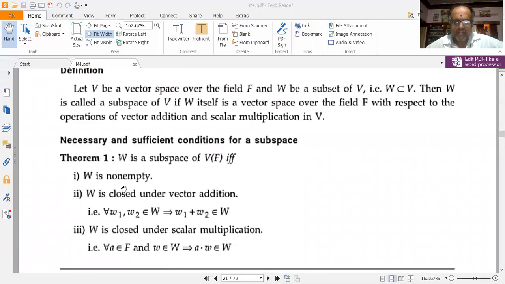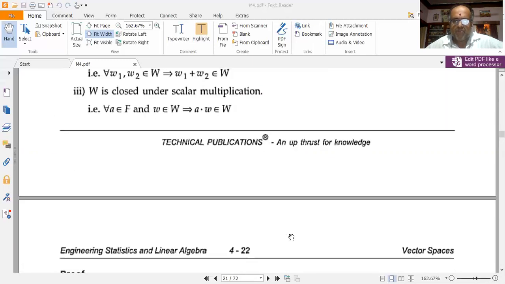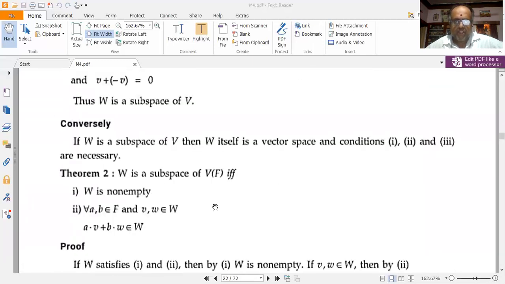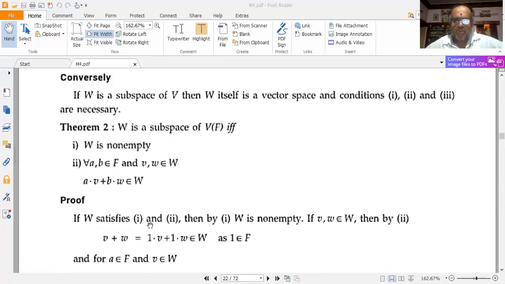These three conditions, W being non-empty, W being closed under vector addition, and W being closed under scalar multiplication, are necessary. This is mathematically stated as: if capital W is a vector subspace of V(F), where V is a vector space over the field F, so that's why I'm denoting it as V(F), if and only if W is non-empty, and for any a, b belonging to F and v, w belonging to W, I have a·v + b·w belonging to capital W.